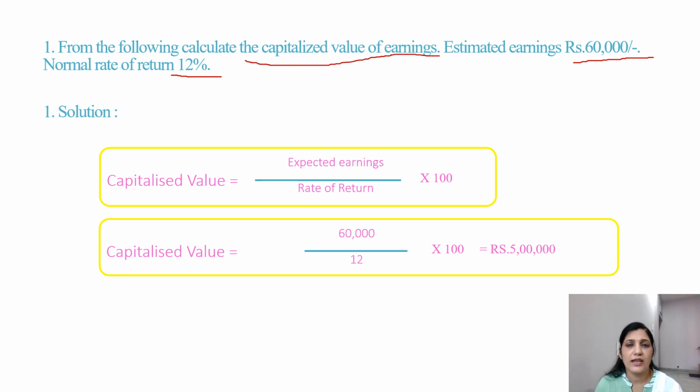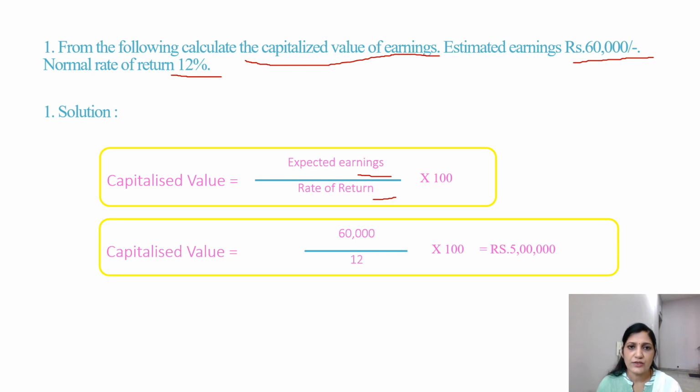In our last lesson, we learned the formula for finding the capitalized value. What was that formula? Capitalized value is equal to expected earnings divided by rate of return into 100. Expected earnings, rate of return, then we can ascertain capitalized value.